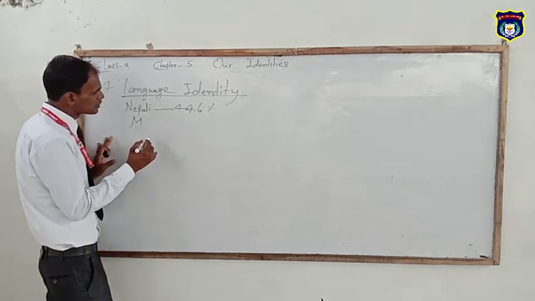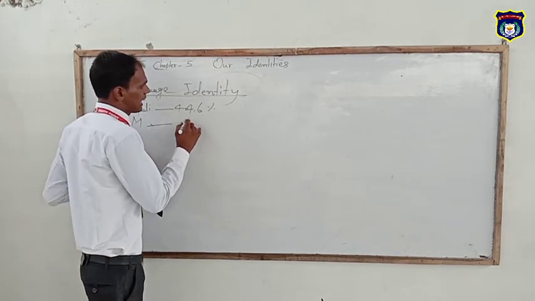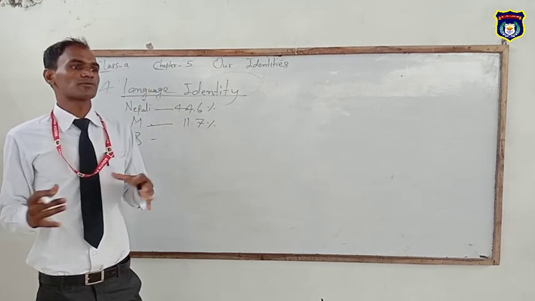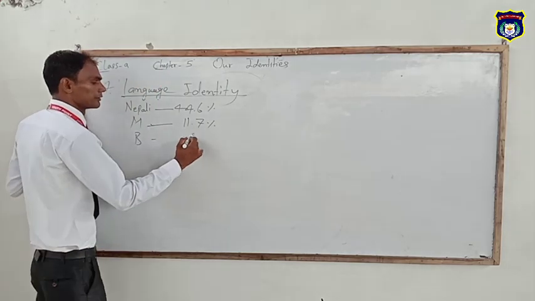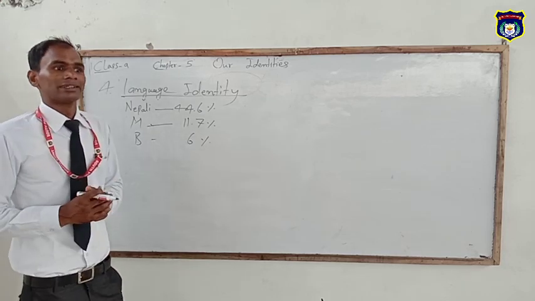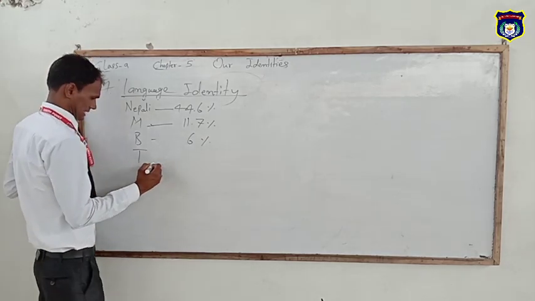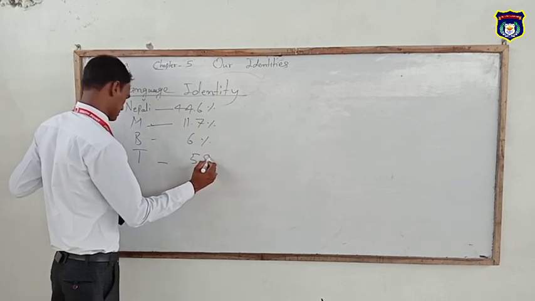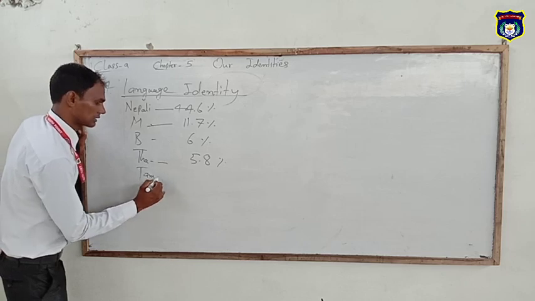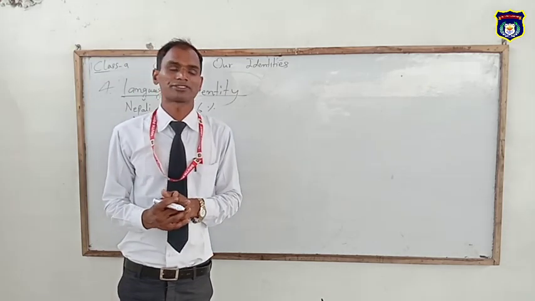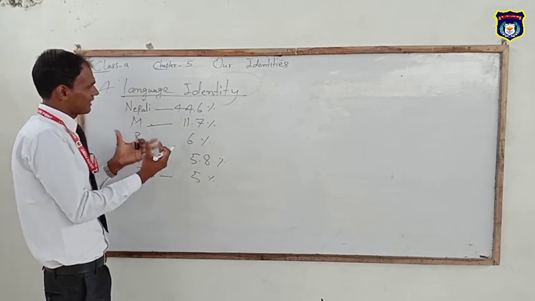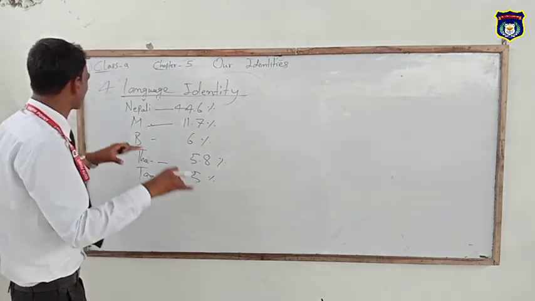The second highest is Maithili, 11.7%. The third is Bhojpuri, 6%. Then Tharu 5.8% and Tamang 5%. So these are the highest spoken languages in our country.